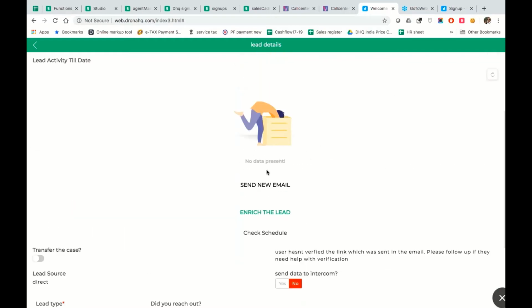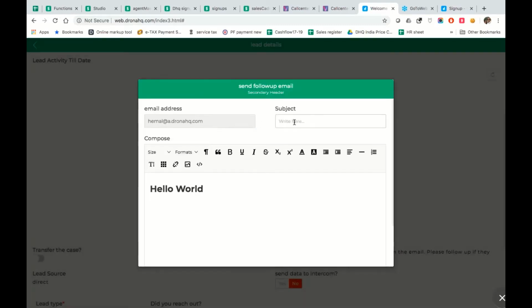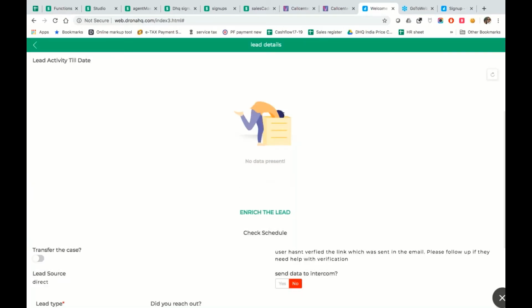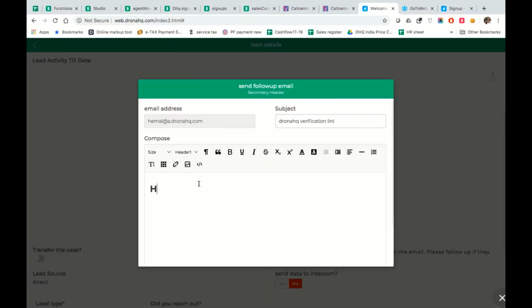In that case, my next step would be to actually send an email to him and ask him to verify. Why don't you click on verification? So we would do a simple email here. DronaHQ verification link, and we will just say, hi there.